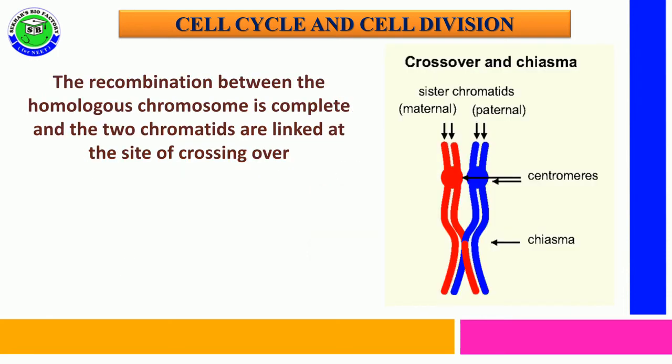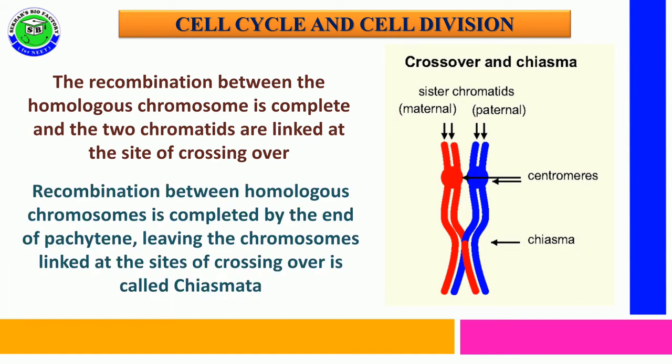The recombination generally takes place between homologous chromosomes. The process is completed in the pachytene stage itself, and after crossing over, the two non-sister chromatids are linked at the point of crossing over.